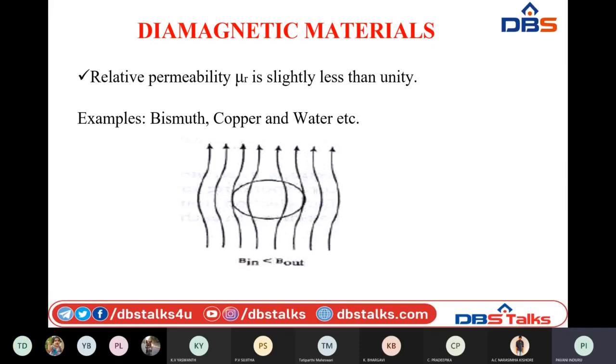That is why the relative permeability is less and the susceptibility is negative. Examples of diamagnetic materials are bismuth, copper, water, etc. All these do not allow magnetic lines of force to pass through them. As a result, they are repelled by the applied magnetic field.